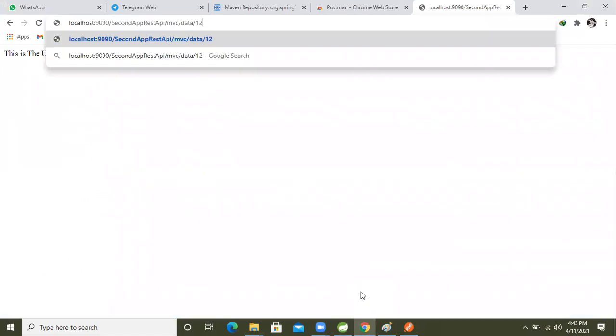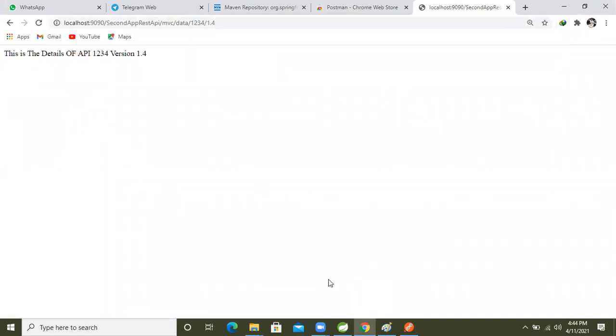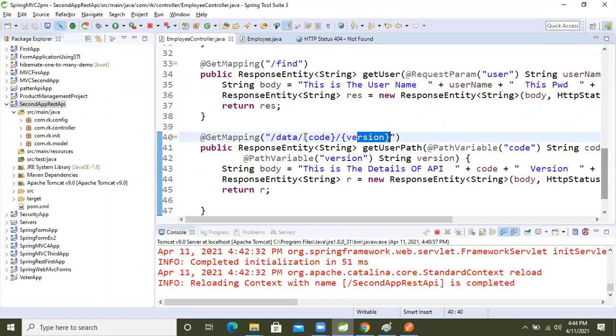Anything, just 1234. Version 1.2. Now enter it. See that API, this is nothing but the path parameter. This data is going to be dynamic, guys. Inside that REST API we are reading this data as dynamic in the path parameter.